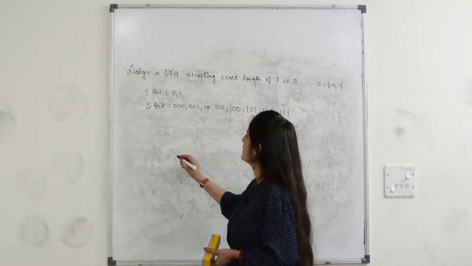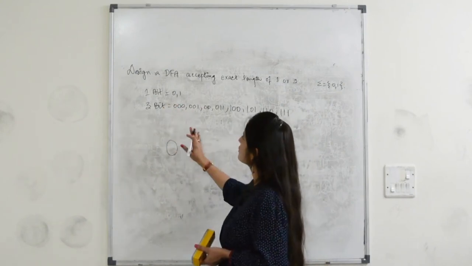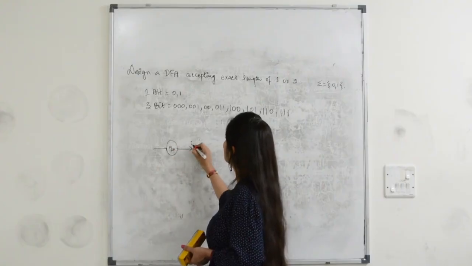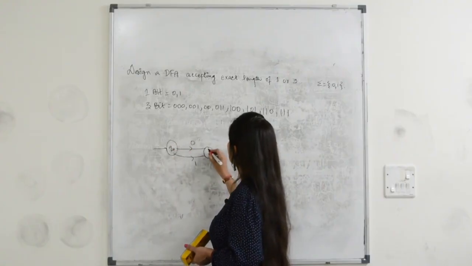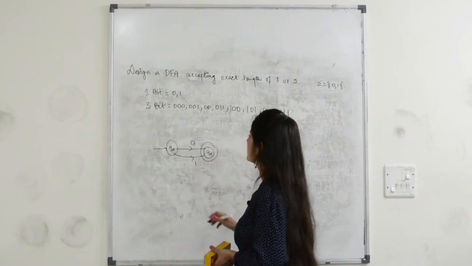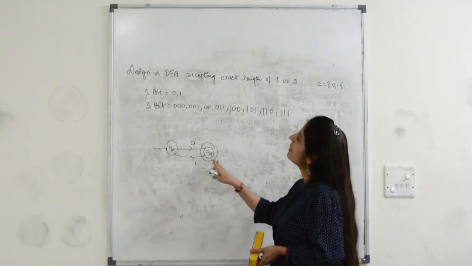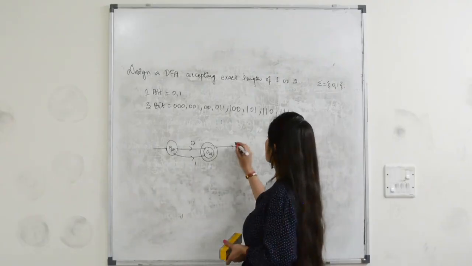So for one bit, if we have to accept all the strings of length 1, then this is your initial state. On this state, when you input 0 or 1, you will reach the final state q1. So this DFA is accepting all the strings of length 1, but if you introduce